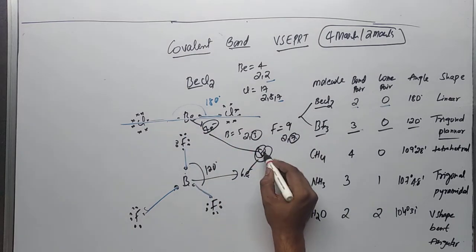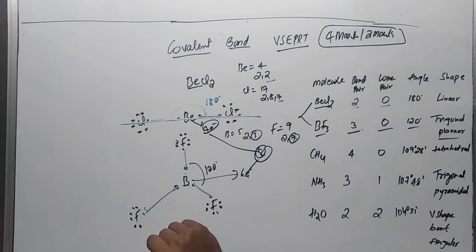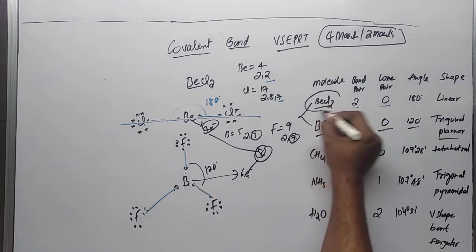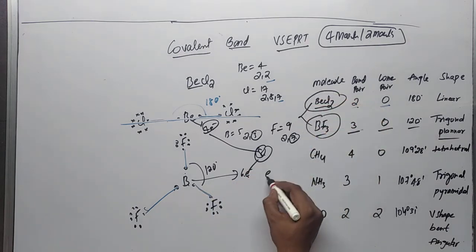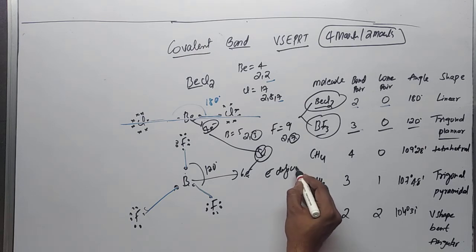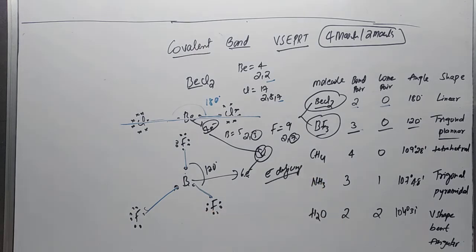have 8 electrons. So central atom ki 8 electrons undadu. So anduke beryllium chloride inka boron trifluoride ni manam electron deficient molecule antam. Okay, so they are known as electron deficient molecules. So next we'll see the example of CH4. This is very very important.